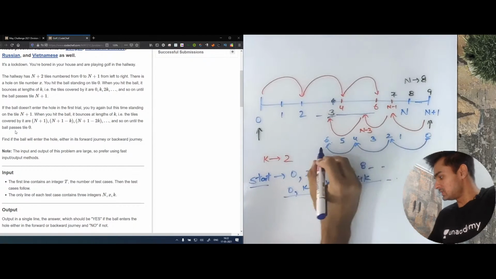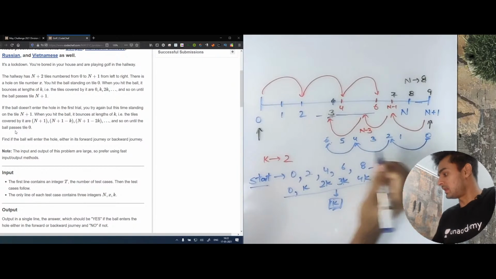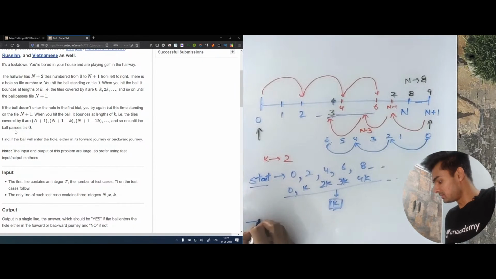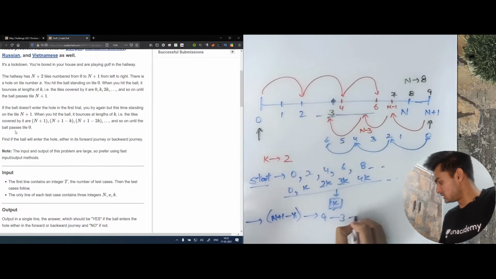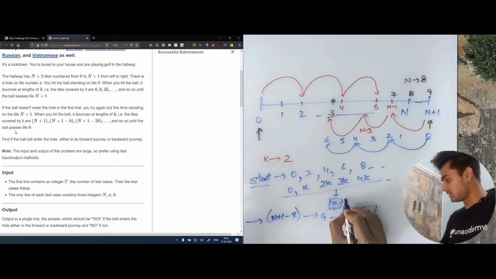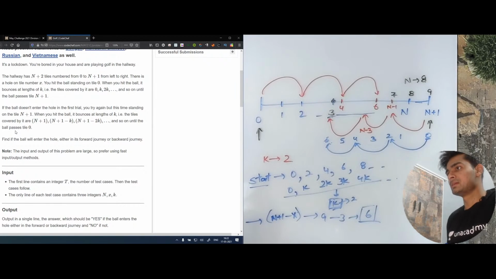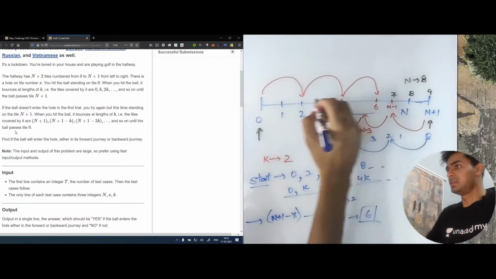So if the distance from the end is also divisible by 3 or by 2, and how to find the distance from the end? The distance from the end is going to be n plus 1 minus x, because as you can see, n plus 1 here was 9 and x was 3, so this gives us 6. And this 6 is divisible by k equals 2. Since it is divisible, we can say that the ball will hit from the end.